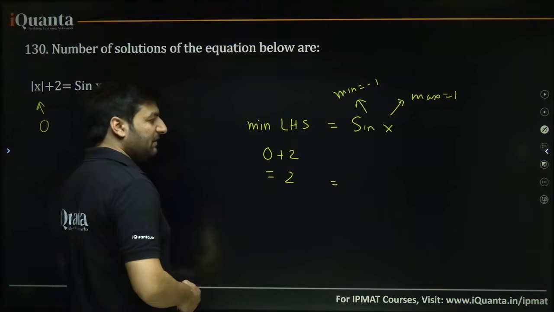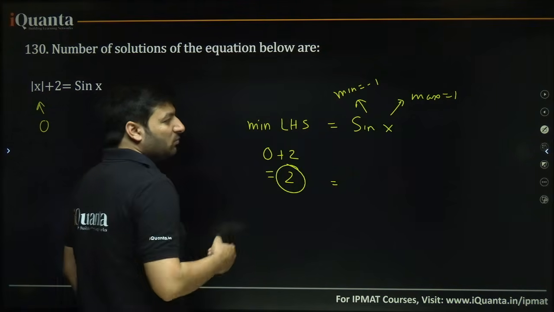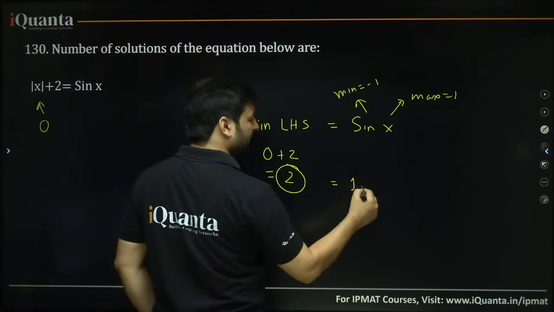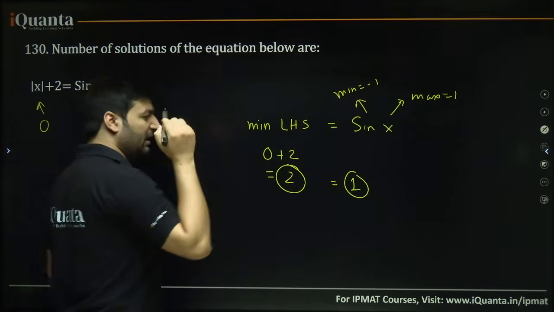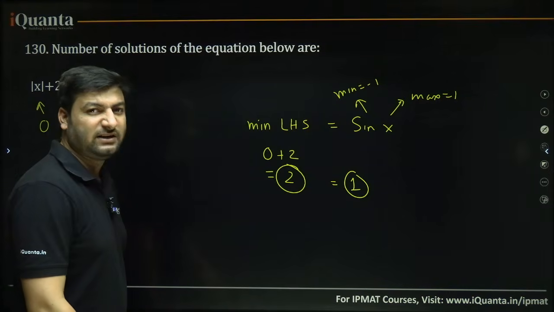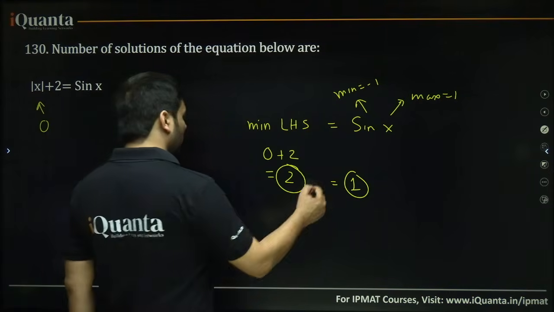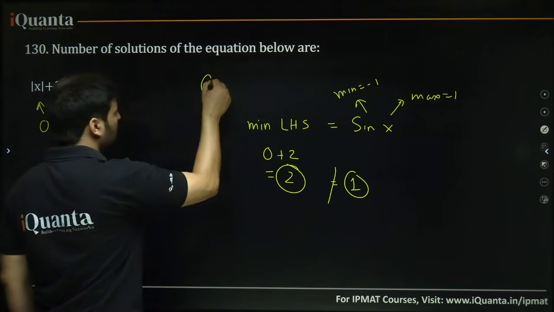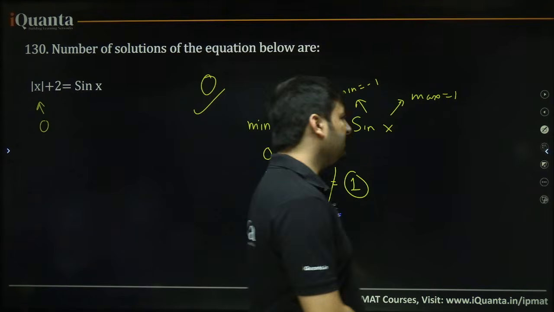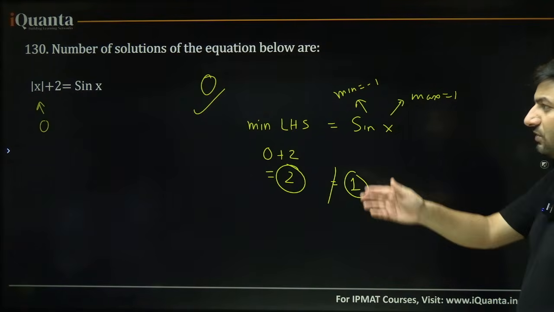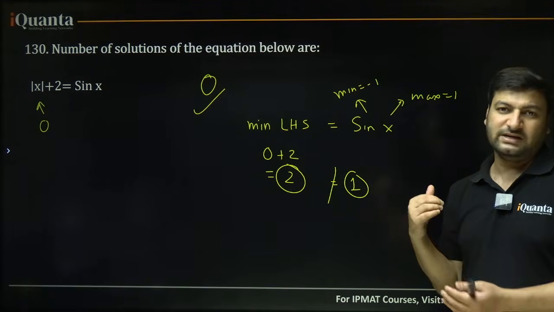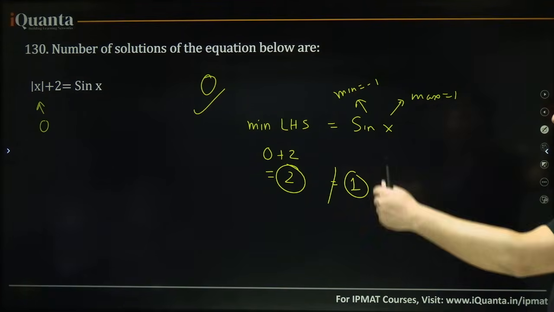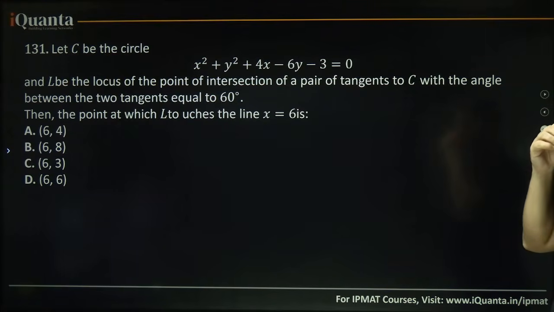Can it ever happen here? It has minimum value 2, but the right hand side has maximum value 1. Will the right hand side ever be able to touch the left hand side? No, they will never become equal. So there is zero solution, no solution we can say. So this is an easy question, okay? In such questions you can always check the left hand side, right hand side, okay? Especially when you have some trigonometric expression like this, okay?